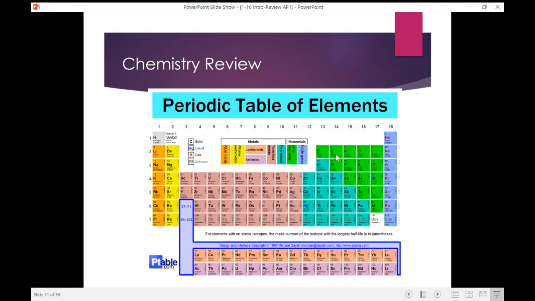Through these, we can also get ions. Remember, an ion is going to have a charge to it. So we might go to chlorine, for instance, and we can get a chloride ion. And when we do that, that means that we're going to see that Cl with a negative sign at the top of it. That's going to tell us that it has an extra electron, because remember, we have protons, neutrons, and electrons. Protons have positive charge, neutrons don't have any charge, and electrons have a negative charge.